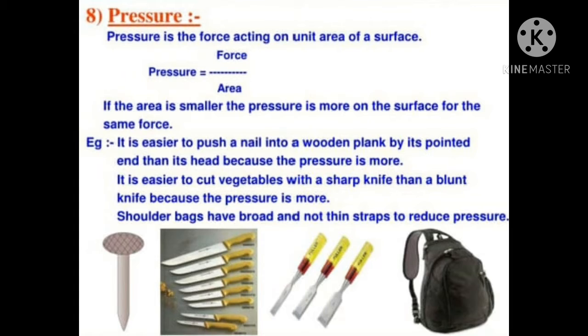Shoulder bags have broad and not thin straps to reduce pressure. Children, if you are using bags, the bag should have broad straps. If the strap is broad, then the pressure is less because the area is more. The broad strap has more area, so the force is spread over a larger area and the pressure is less. So we can easily carry a bag with broad straps.